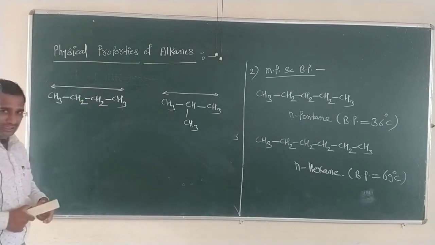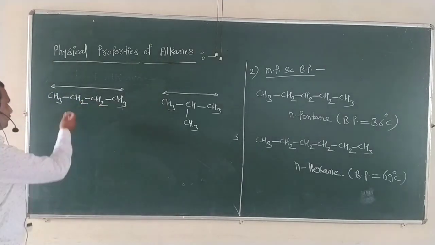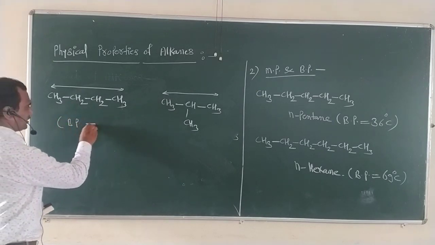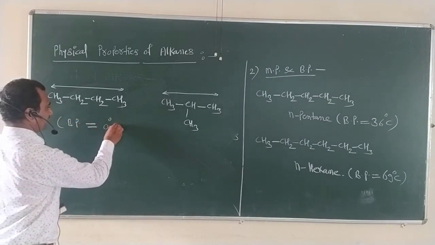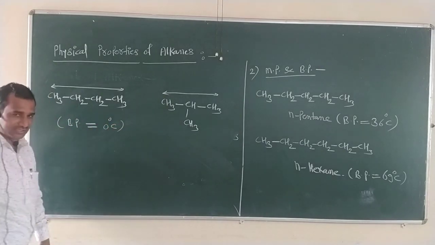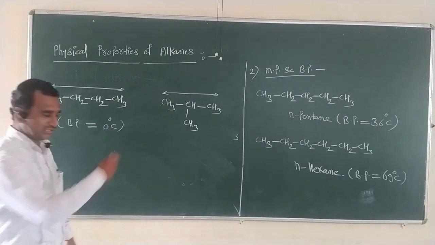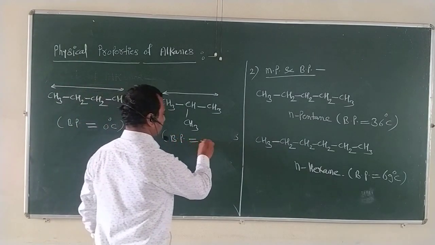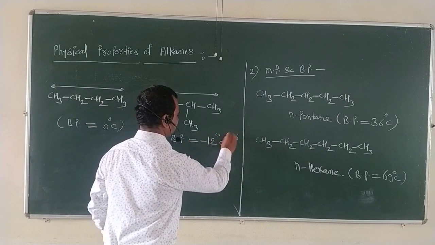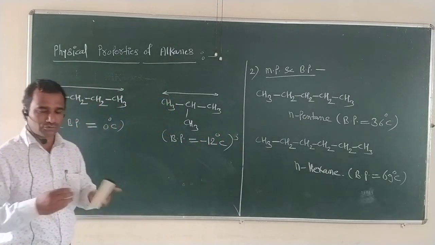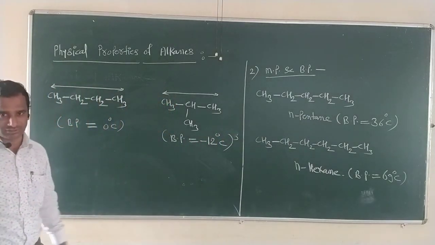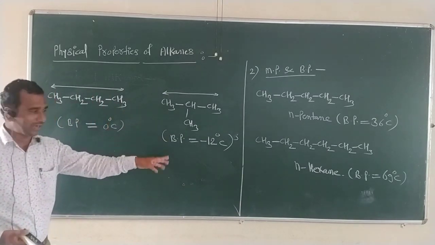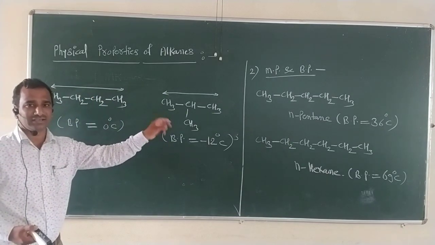Now what is the boiling point value for these two compounds? For n-butane, its boiling point is 0 degrees centigrade, while for isobutane, its boiling point is minus 12 degrees centigrade. So from these two boiling point magnitudes, we conclude that the straight chain compound has a higher boiling point and melting point as compared to the branched chain compound.